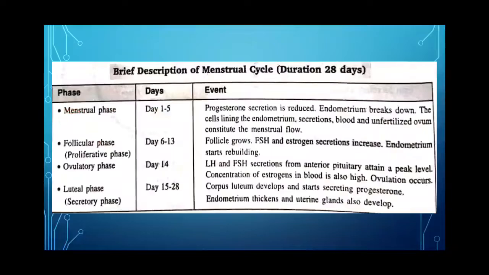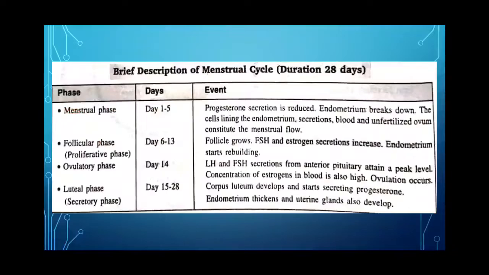In the menstrual phase, the menstrual flow results due to breakdown of the endometrial lining of the uterus and its blood vessels that are discharged through the vagina. It occurs only if the released ovum is not fertilized. Then the follicular phase. Here the primary follicles in the ovary grow and become a fully mature Graafian follicle, and the endometrium of the uterus is regenerated due to the secretion of LH and FSH from the anterior pituitary and the ovarian hormone, that is estrogen.